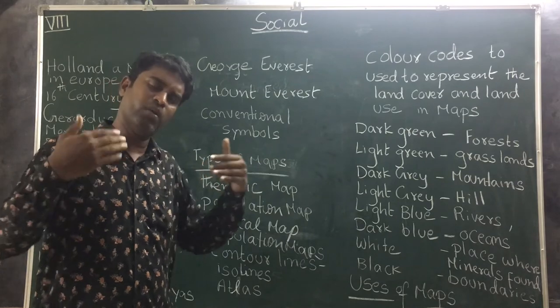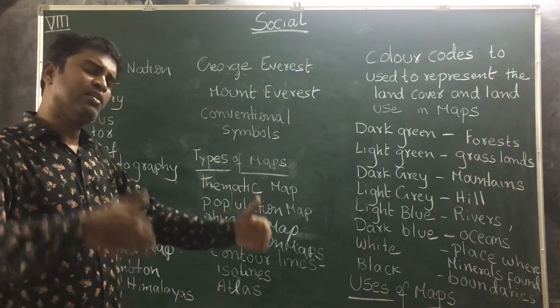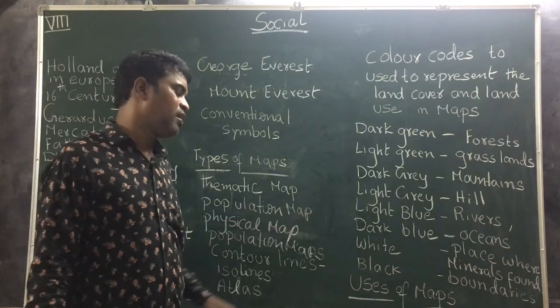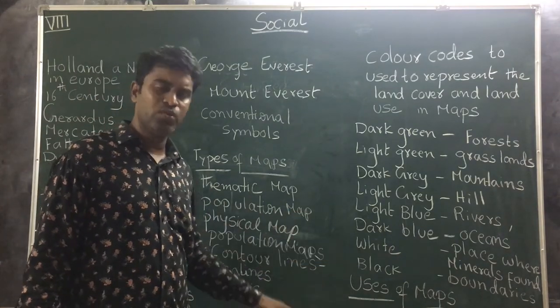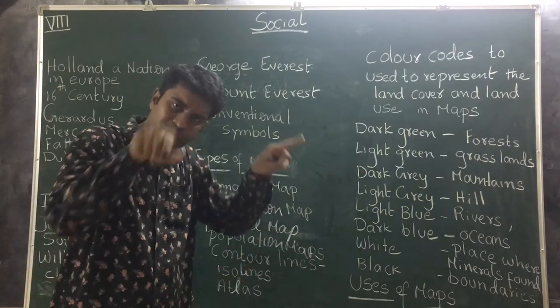Students, we know what the types of minerals are: metallic mineral, non-metallic mineral, fuel mineral. These will all be represented with white color. Next, black color is used to represent boundaries of states, boundaries of countries, boundaries of districts.